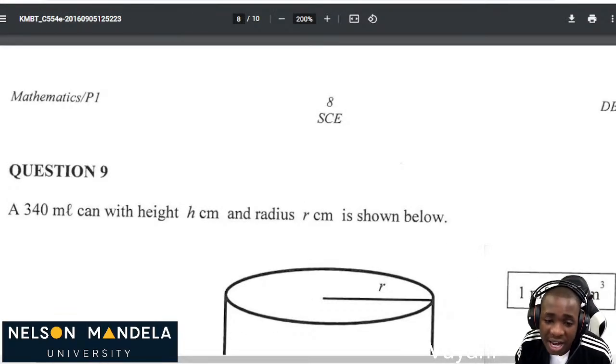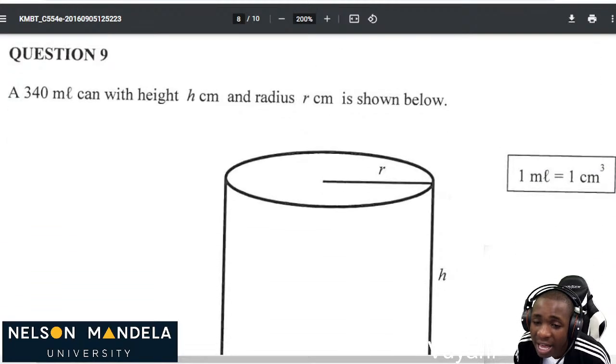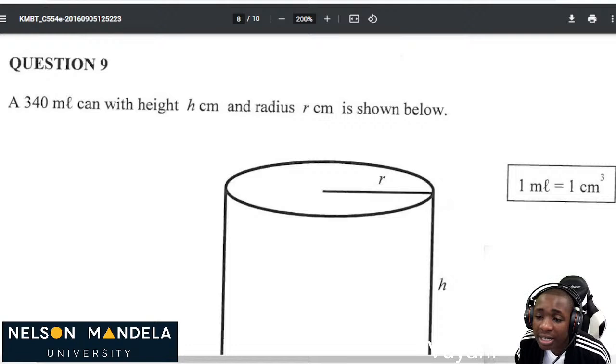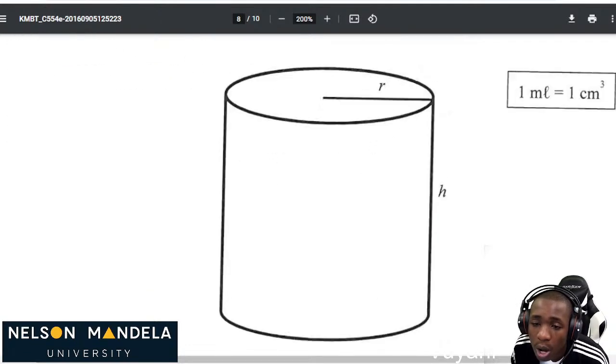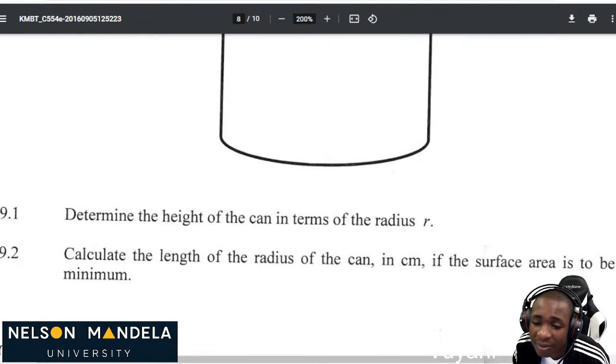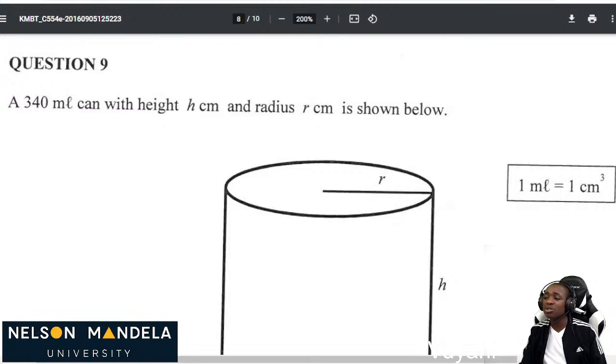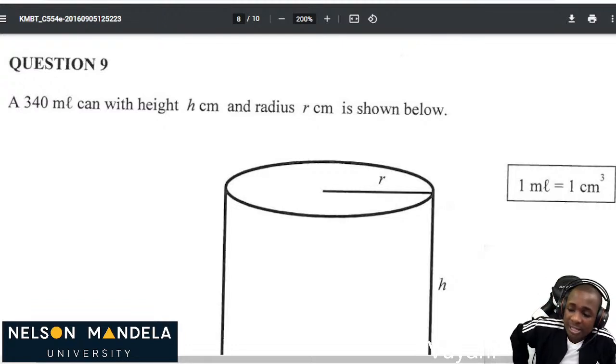A 340 milliliter can with height h centimeters and radius r is shown below. Determine the height of the can in terms of r. We were given 340 milliliters, which means we are already given the volume. We know that it's a cylinder. So what is the volume of a cylinder? We are now applying the knowledge which we know.